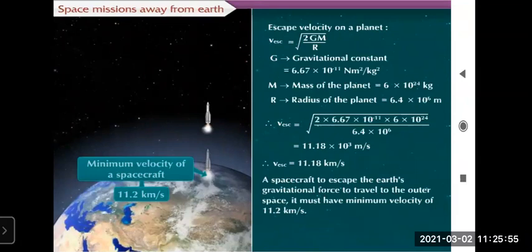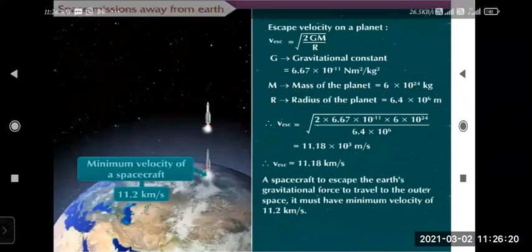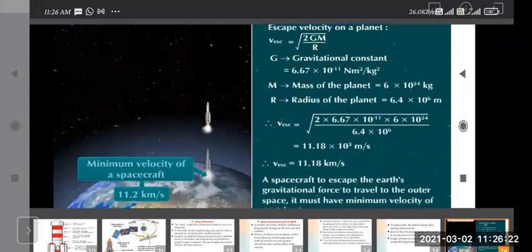Now, whatever values are given, you have to substitute them in the above formula. After substituting and solving, you get the answer, that is 11.18 into 10 raised to 3 meter per second. Therefore, for the spacecraft to escape the Earth's gravitation and travel to outer space, it must have a minimum velocity of 11.2 kilometer per second, right?